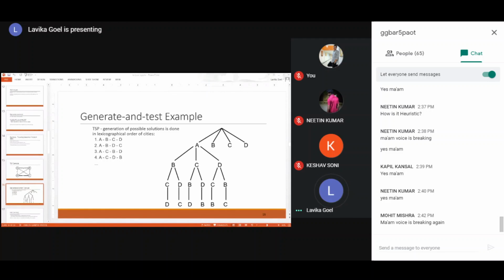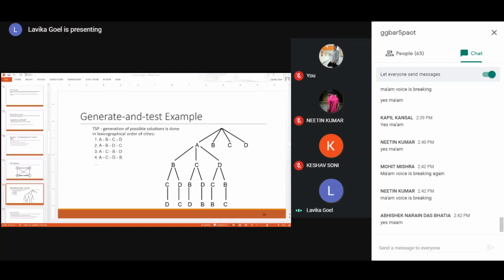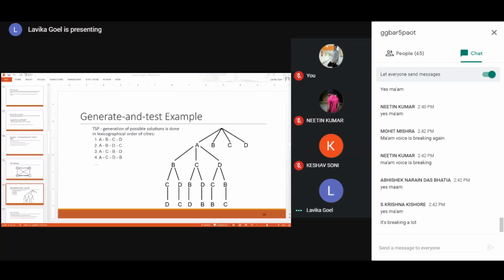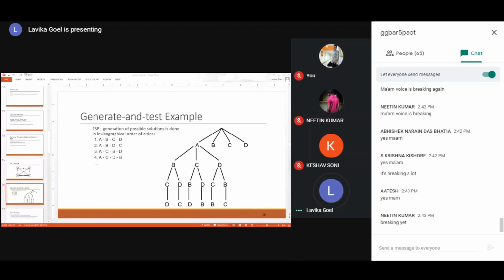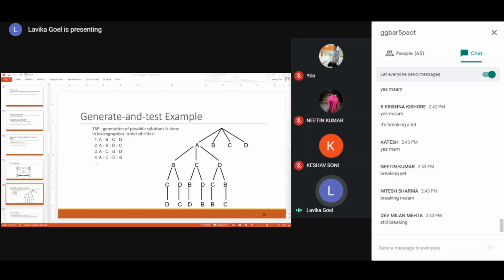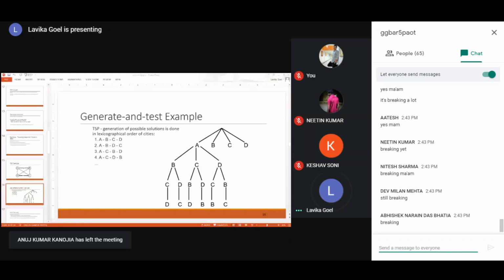It is breaking again. Is it breaking again? Can you hear me, friends? Is it clear now? If it is not clear, then I will go for another internet connection. Okay, fine. So, one minute.